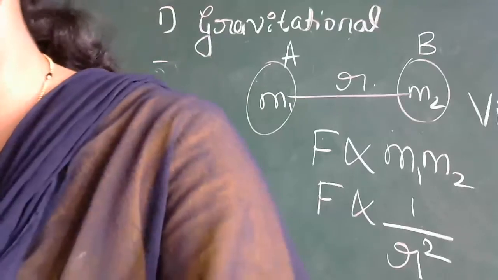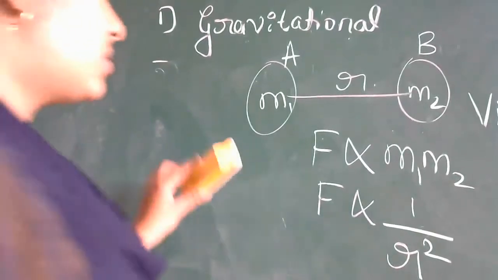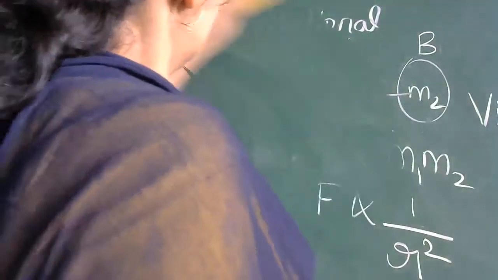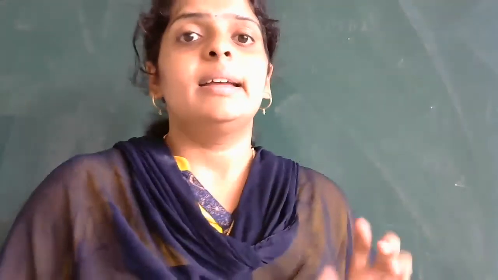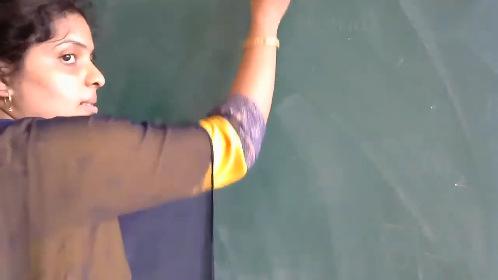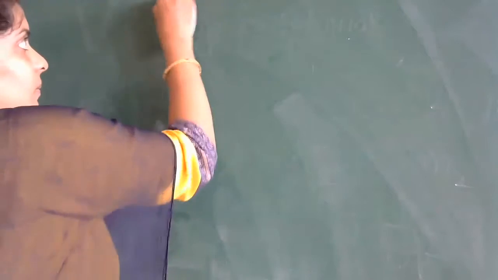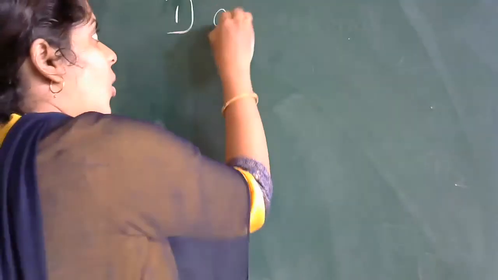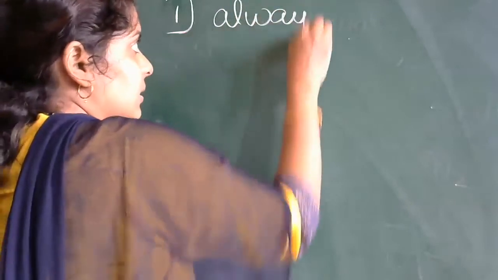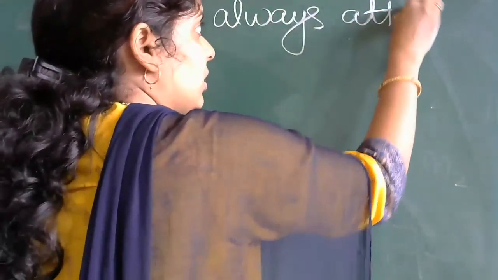Next we will go for the properties of gravitational force. Slowly, one by one, we will discuss. The first property, a very simple one, is that gravitational forces are always attractive in nature.